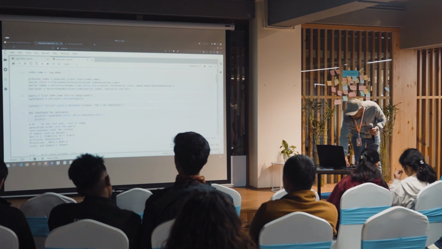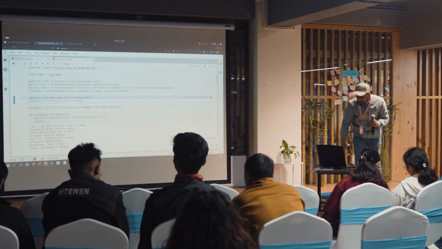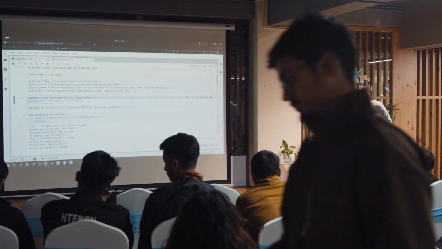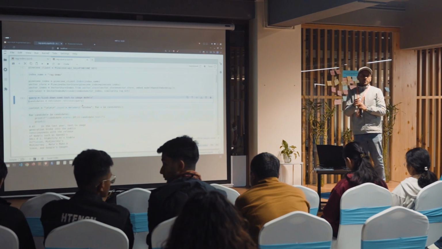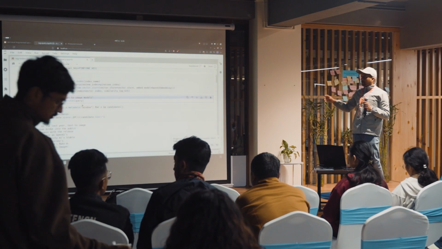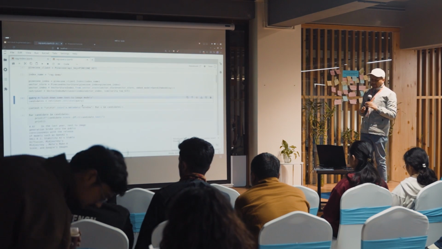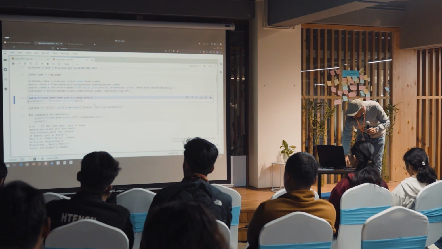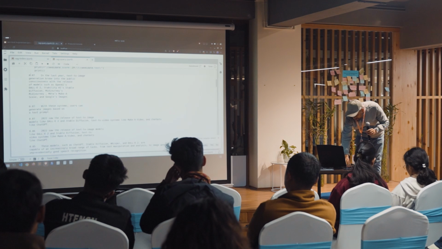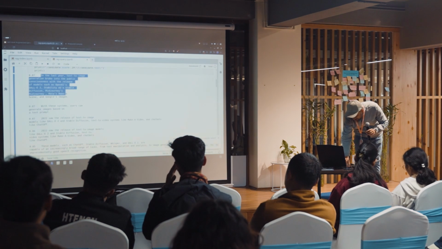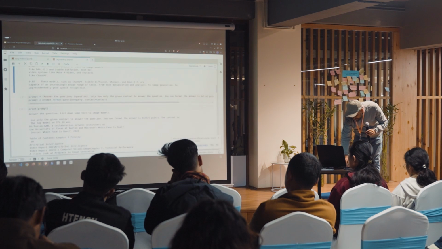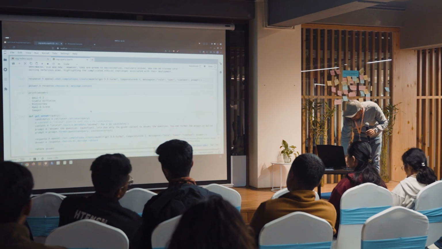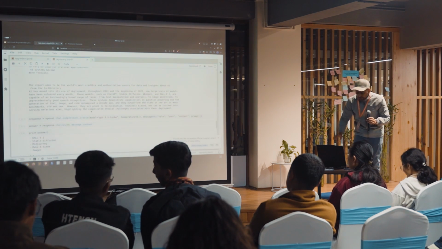This is the querying one, and here is the question which I asked the RAG system: list down some text to image models. Since this report was written in 2023 or the beginning of 24, and I'm using OpenAI's LLM for the generation part, it will not have access to the later models, right? So for this question, this is the cosine similarity, and then this is the text that has been fetched from the index.